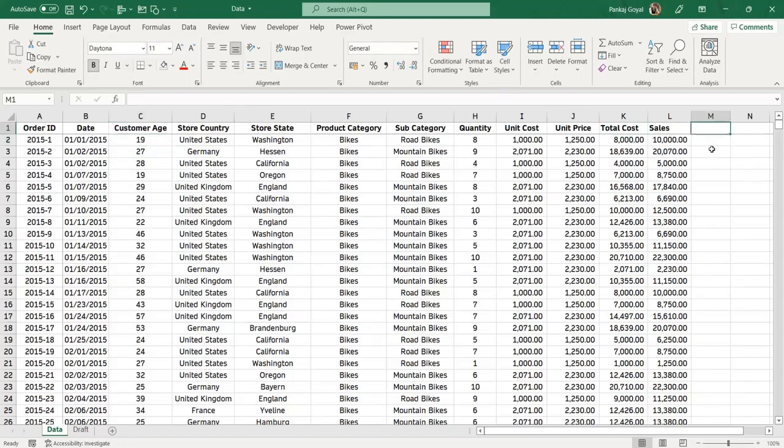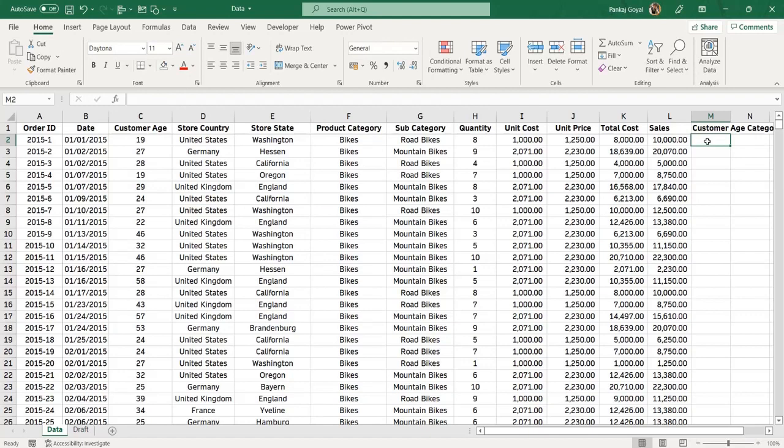So what I can do, I will create a new header here which is called customer age category. Okay, so now what I have to do, let's define some categories for the customer age. अब मुझे क्या करना है कि भाई अगर my customer is up to 30 years, then we can call them teenagers. If they are between 30 to 60, we can call them adults, and if they are greater than 60, then we can call them senior citizens.